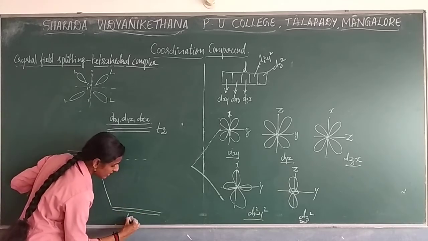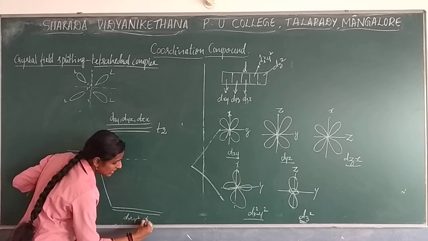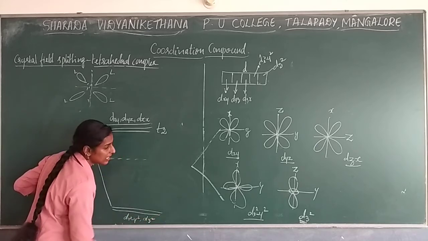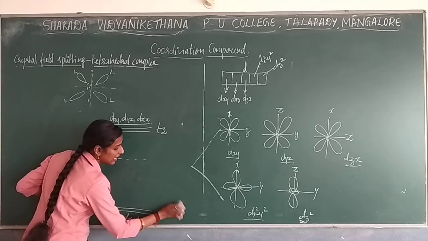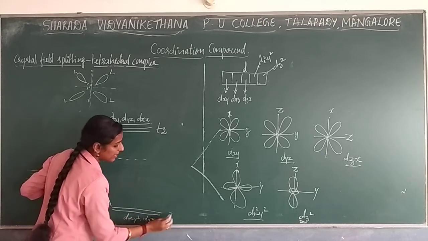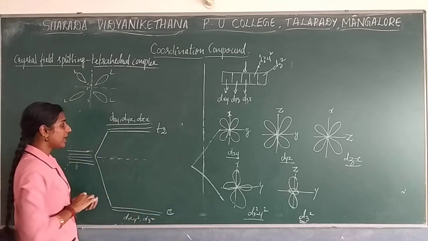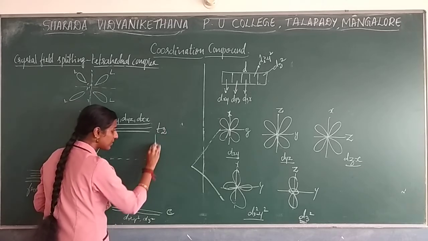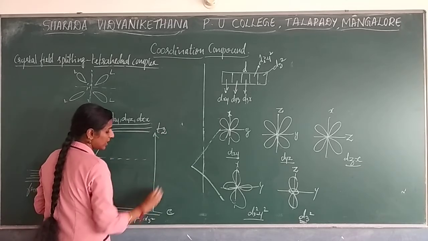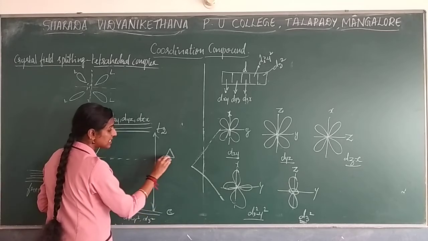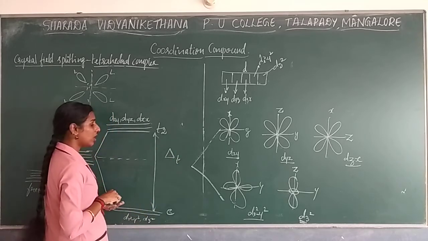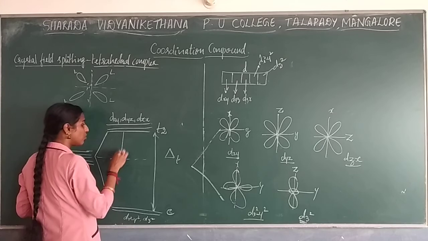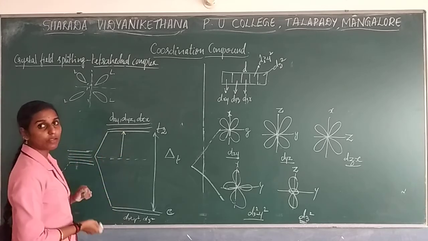So here dx square minus y square and dz square cause lesser energy, and that set of orbitals will be considered as E. So this is nothing but crystal field splitting, and the energy difference that takes place over here will be represented as delta T.